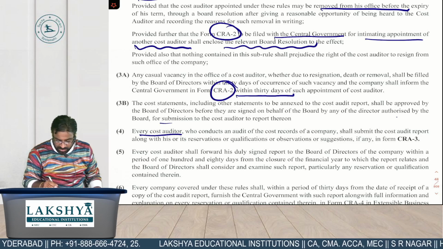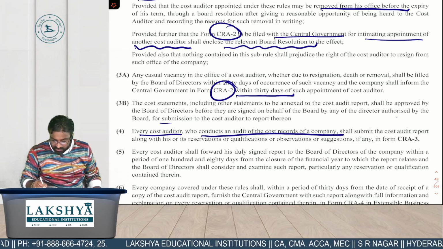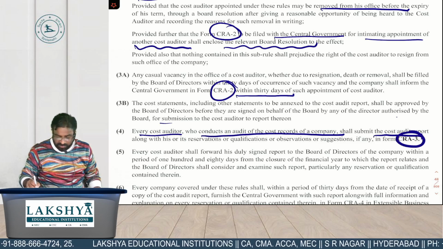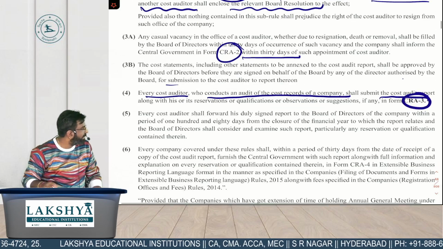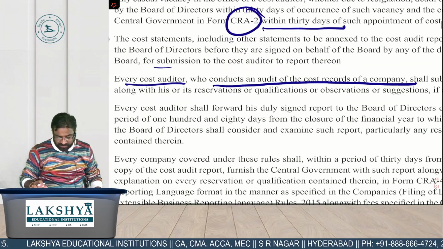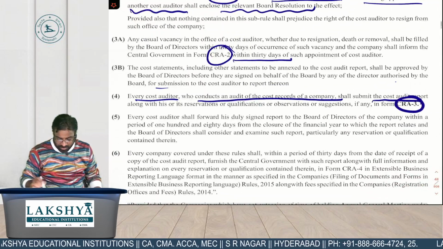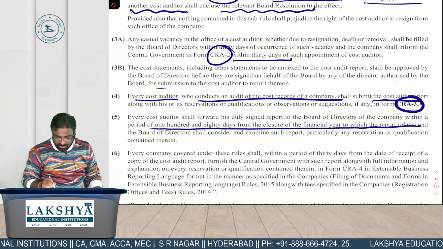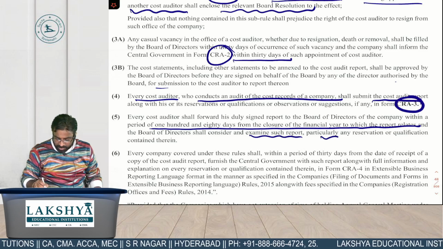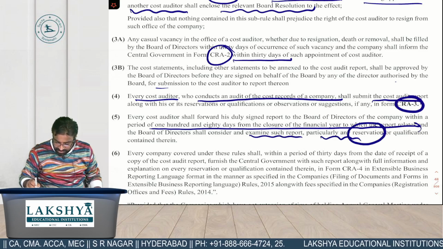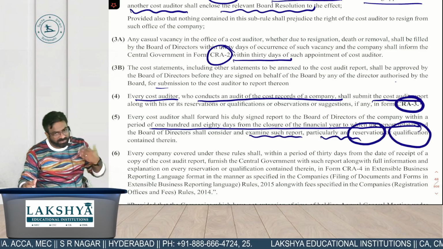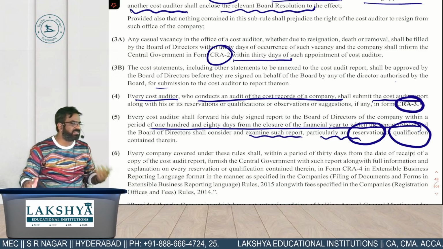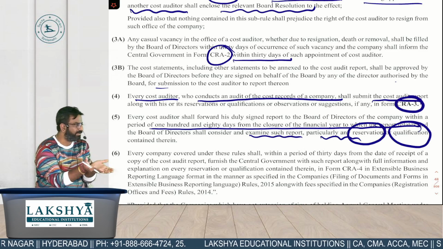Every cost auditor who conducts an audit of cost record shall submit the cost audit report in form number CRA3. And next point, every cost auditor shall forward his duly signed report to the board within a period of 180 days from the end of the financial year, and they shall examine the report and particularly any reservations and qualification. आप इसे modification भी लिख सकते हो. Modification and reservation का मतलब होता है anything negative which I have kept.